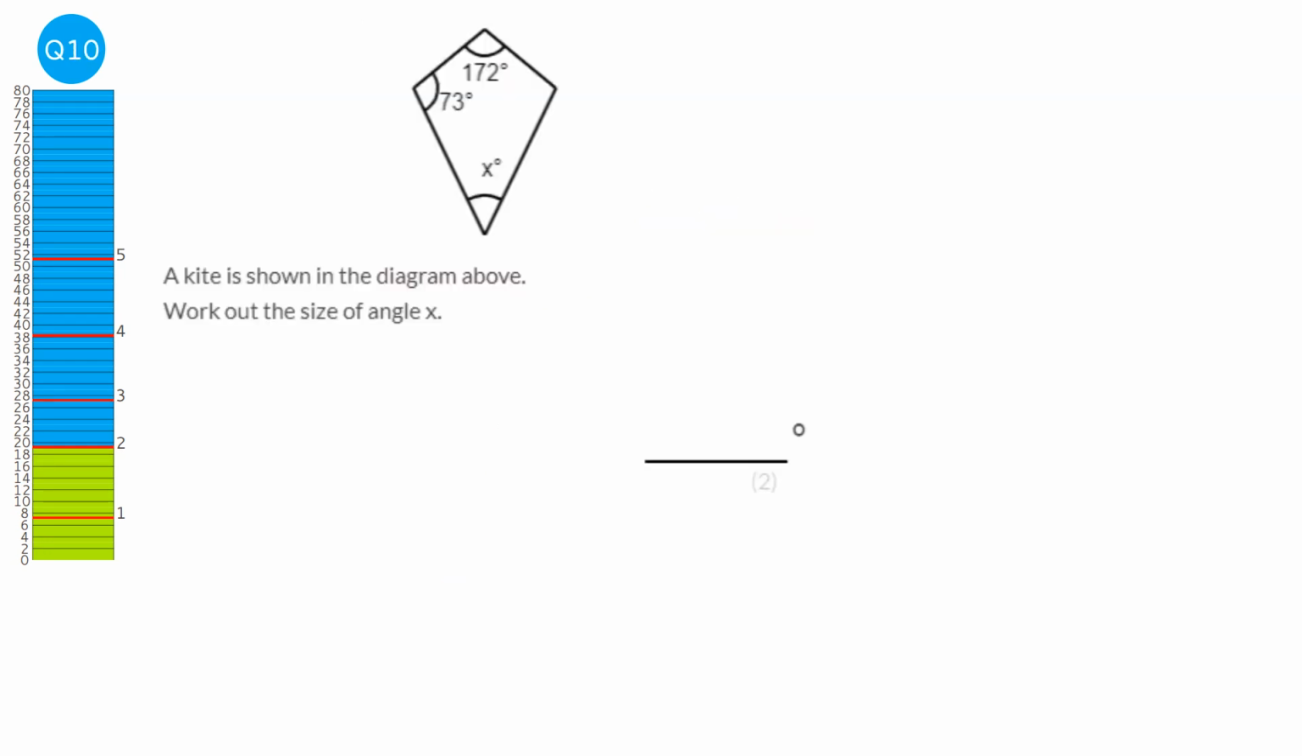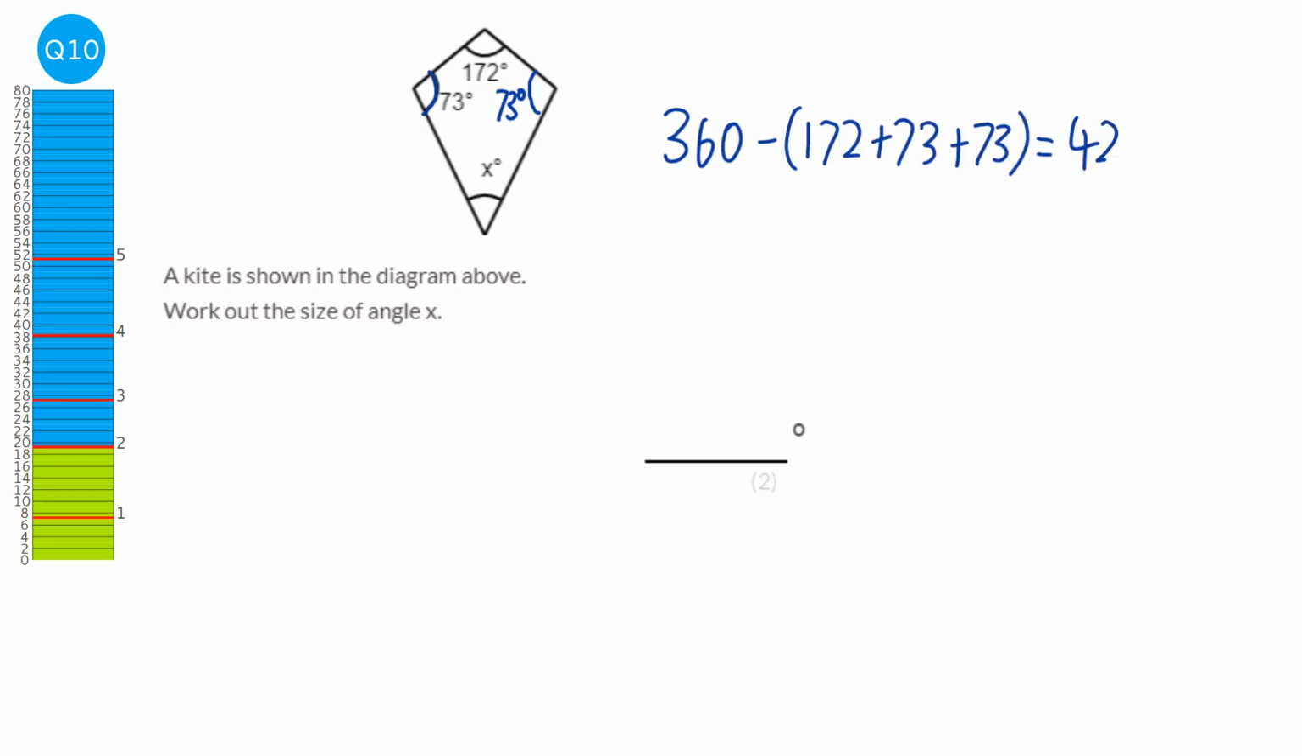A kite has one pair of equal angles, and looking at the diagram, this one here and this one here are going to be equal. If the kite's the correct way up, it's the left and right one. So this will also equal 73. And so to find the angle x, we know that all angles in a quadrilateral, a four-sided shape, add up to 360. So we're going to do 360, and we're going to take away 172 plus 73 plus 73. And when we do that, we get the answer of 42.